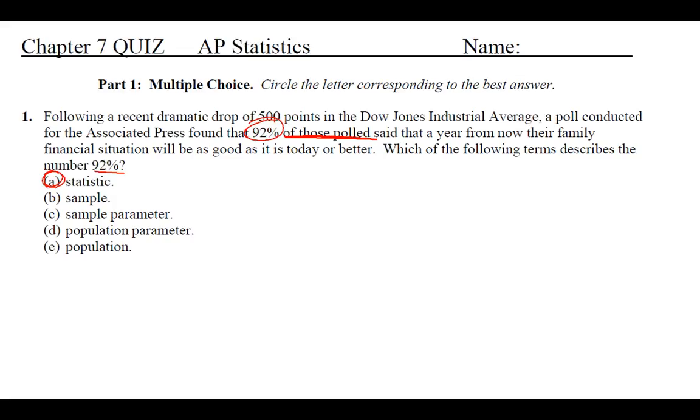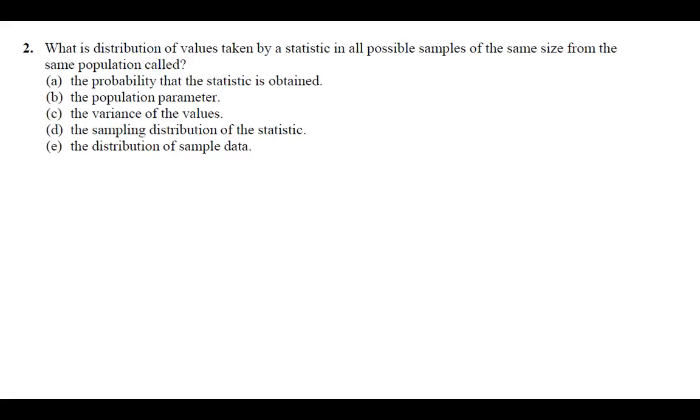Number 2, what is the distribution of values taken by a statistic in all possible samples of the same size from the same population called? That one's going to be D. It's the sampling distribution of the statistic. It's just the definition of what a sampling distribution of a statistic is. So there's not really anything to explain there. Just know the definition of what a sampling distribution is.